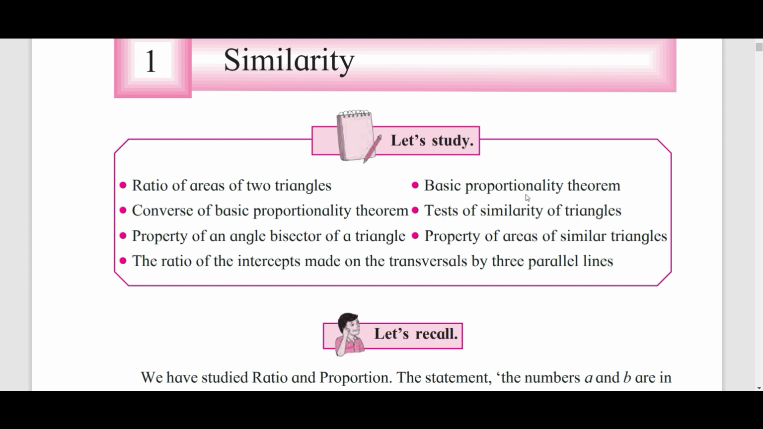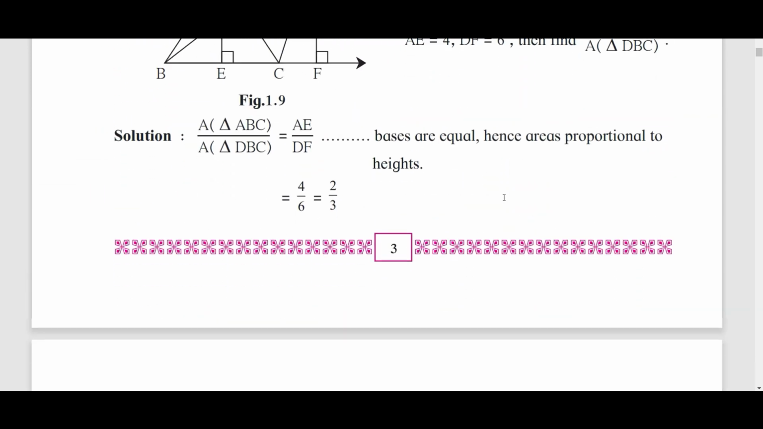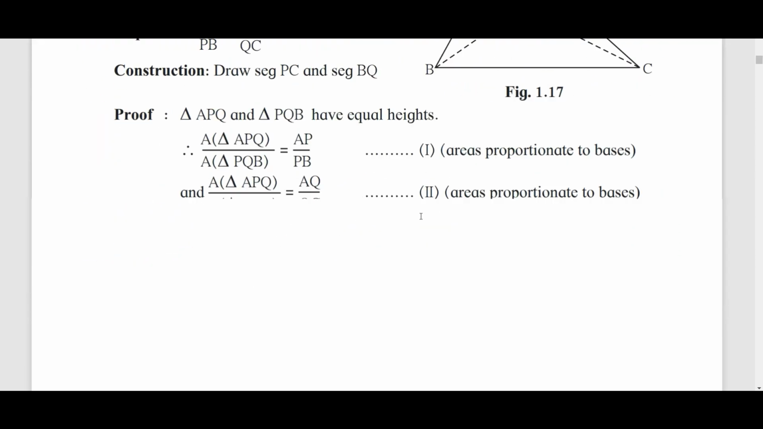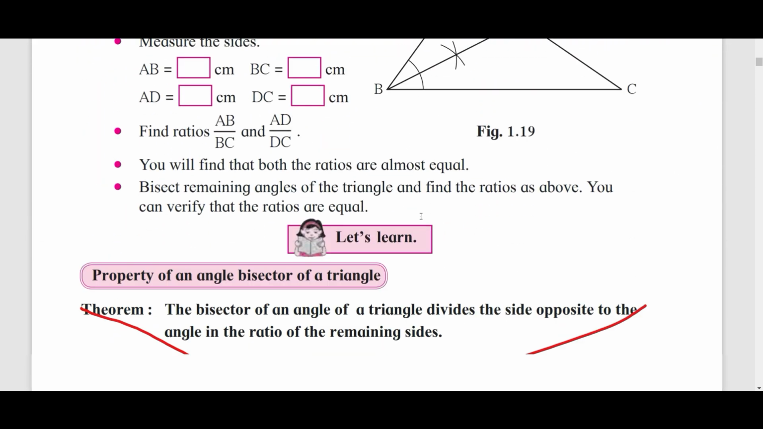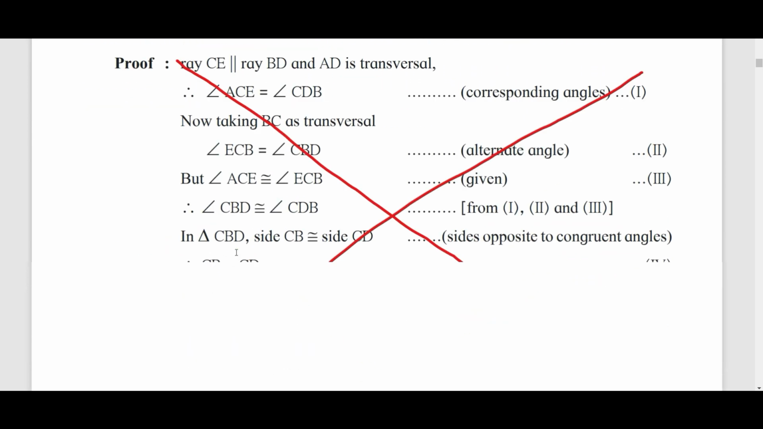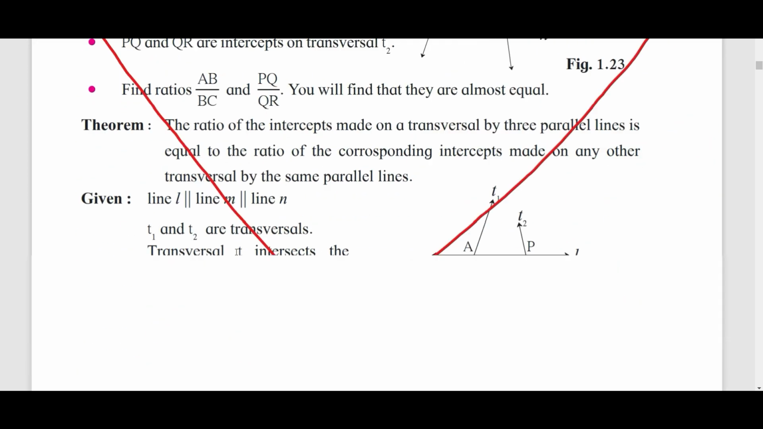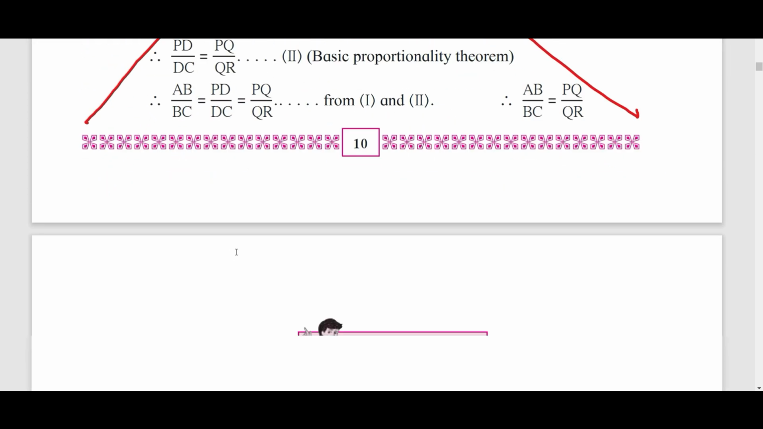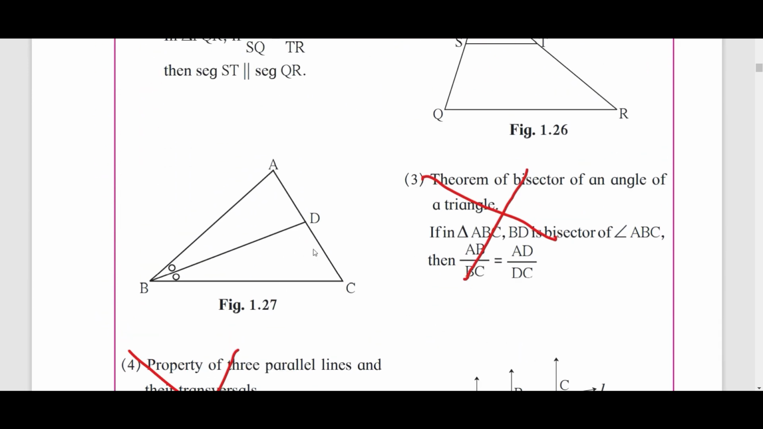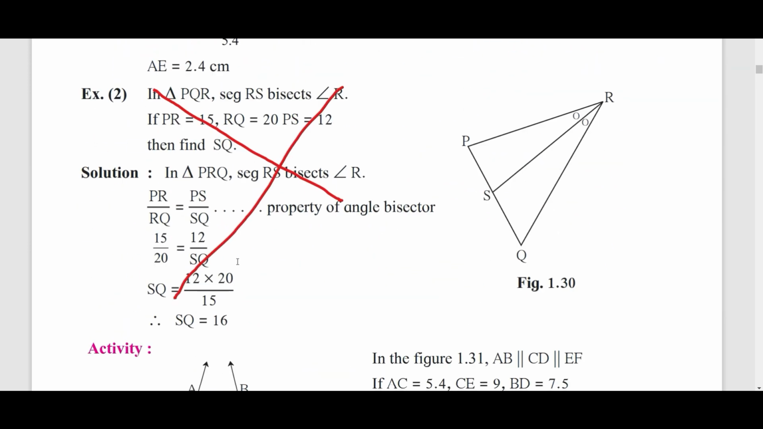Coming back to chapter number 1, that is similarity. In similarity, come directly to page number 8. When you come to page number 8, you will see property of angle bisector. Completely removed. Next page, page number 9, completely removed. Page number 10, it has been completely removed. Now from page number 11, example 3 and example 4 are removed. That has been reduced from your syllabus.